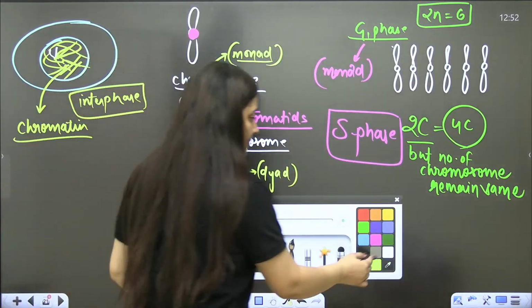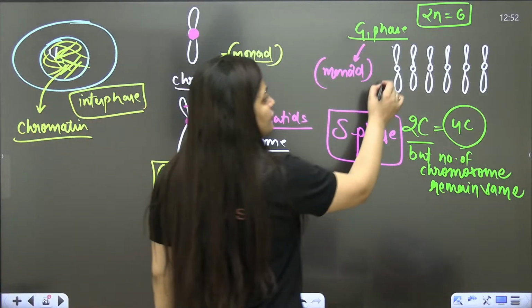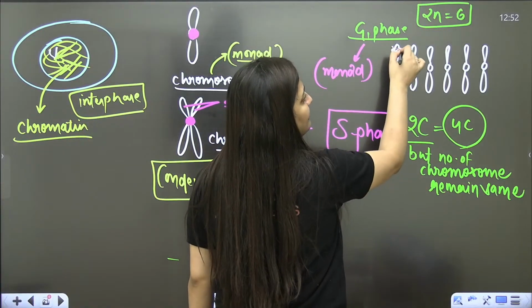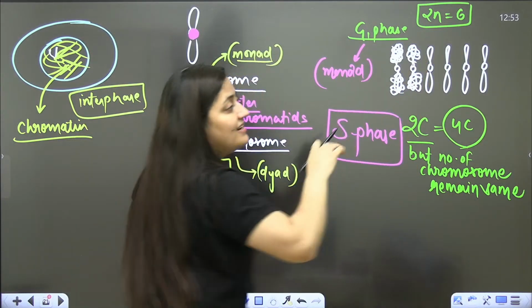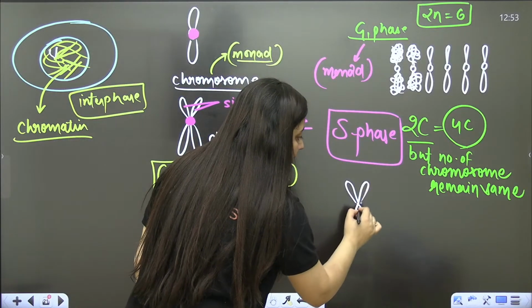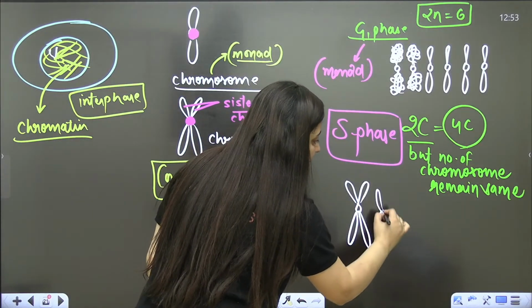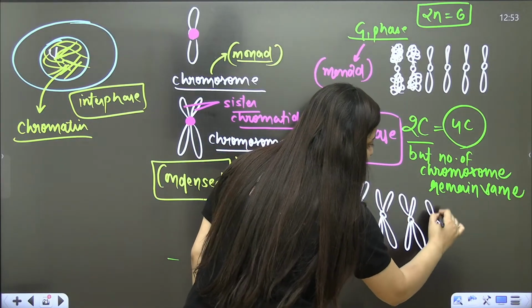So basically ma'am, how is it possible that DNA is doubled but the number of chromosomes is the same? Actually, what do these chromosomes have? The DNA and the proteins only. So that DNA and protein will get doubled. So the chromosome will become like this. It will contain 2 arms now because its DNA content is doubled.